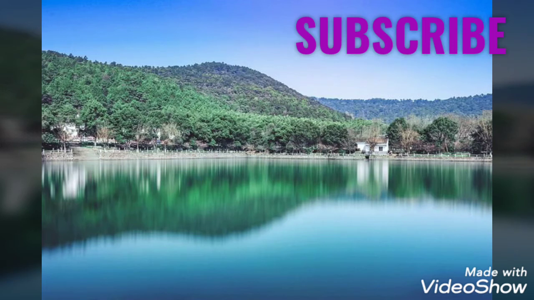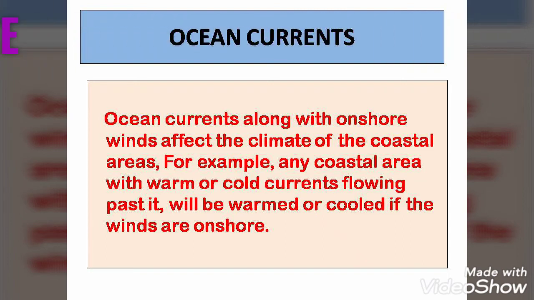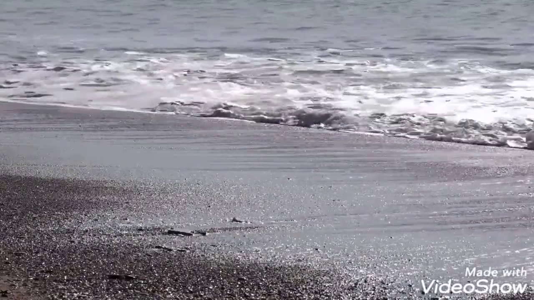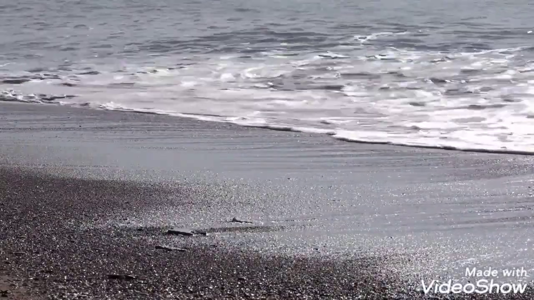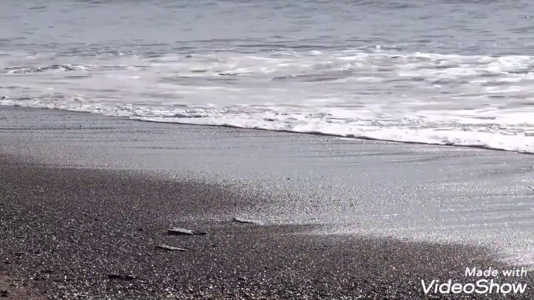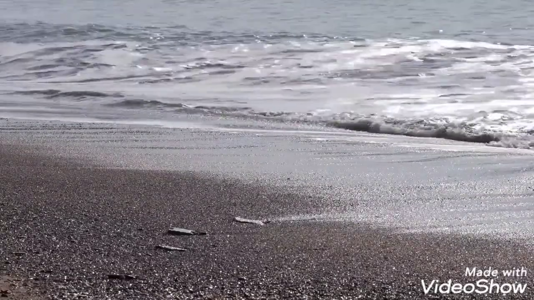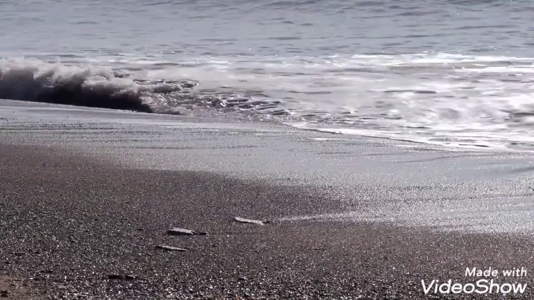The fifth one is ocean currents. Now what are ocean currents? It's a regular permanent movement in the water. Ocean water is moving, and it can be because of the pressure of wind or due to gravitational force. Due to different reasons, the water is moving. So this is an ocean current. When they're affected by the wind, warm winds or cold winds, the climate of that area becomes accordingly warmed or cooled. So ocean currents are also affecting the climate of the area.